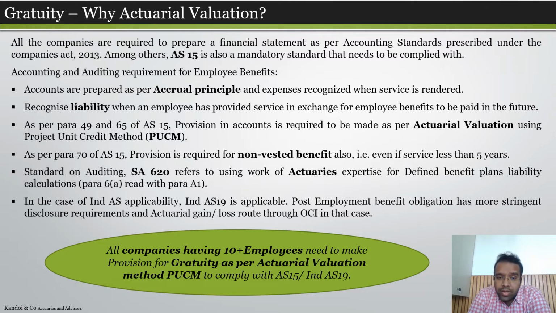So in AS 15 we have para 49 and para 65, which talk about the accounting of these kinds of benefits. These are classified as post-employment benefit obligations, and within that it is classified as a defined benefit obligation. So for this kind of benefit, the accounting is to be done as per the actuarial valuation calculation using the projected unit credit method. So the PUCM method is used by the actuaries to calculate the provision for this benefit.